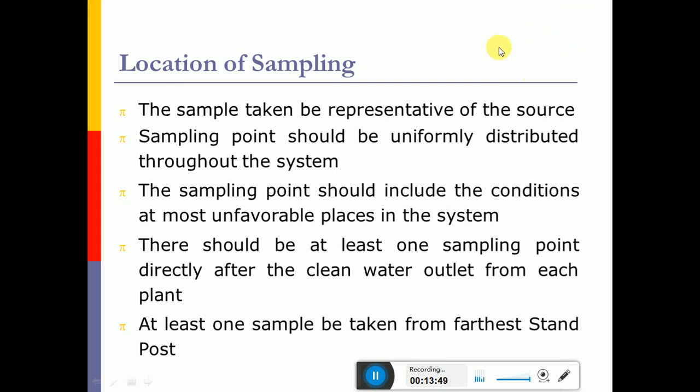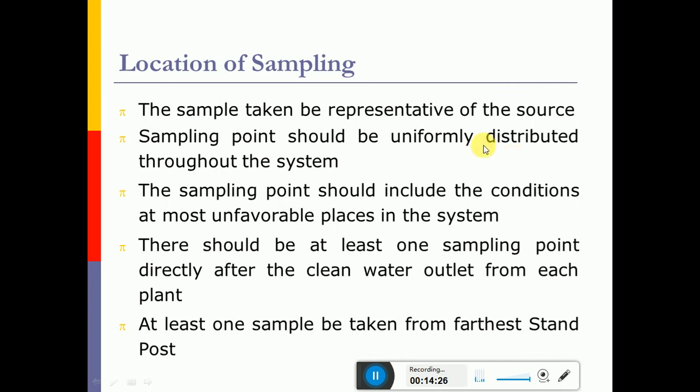We can collect the sample at regular intervals of 250 meters along the periphery, or we can divide the area into a number of grids in an X and Y pattern, so that the samples cover the entire area. At least there should be one sampling point directly after the clean water inlet and outlet. If you have a river with an inlet and outlet, to get homogeneity and a clear water quality picture of this water body, we should take the sample at the inlet as well as at the outlet.